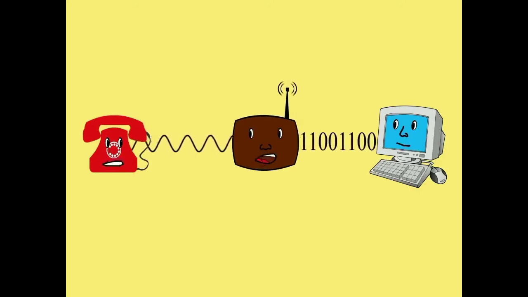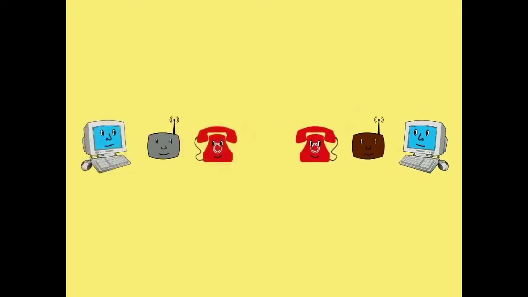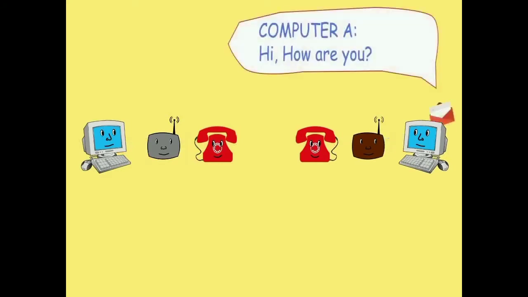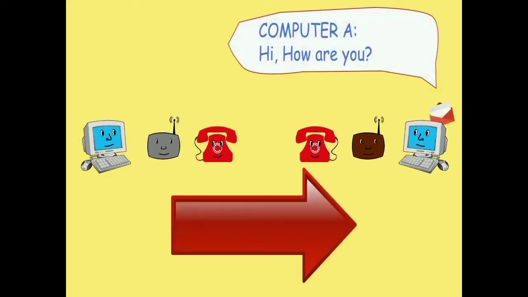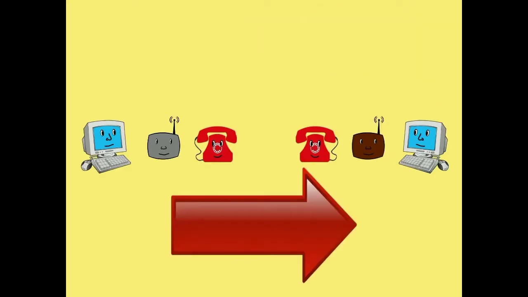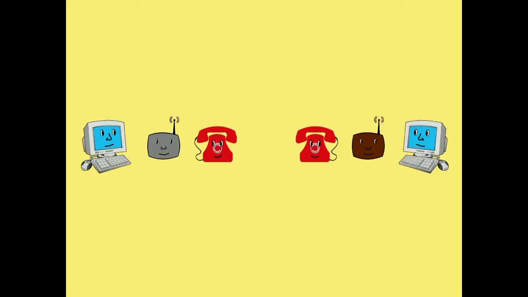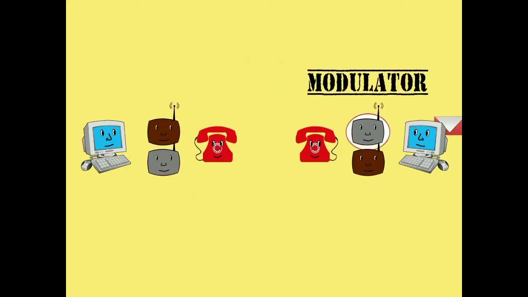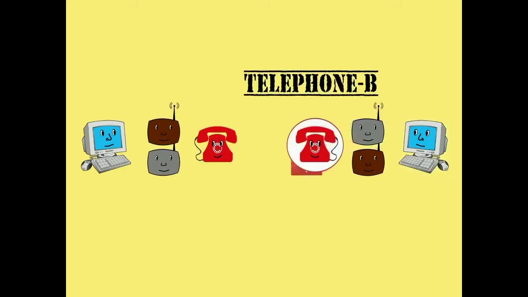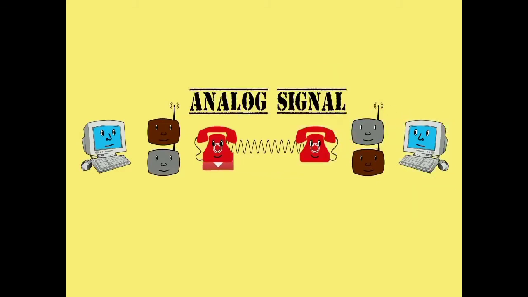Now the message can be successfully sent from A to B, but it is just a one-way communication. We can see that only the analog signals are transferring. Okay, so this is one-way communication. We cannot get the reply, as this is the one-way communication. In order to get the reply, we have to set up the whole process from B to A.